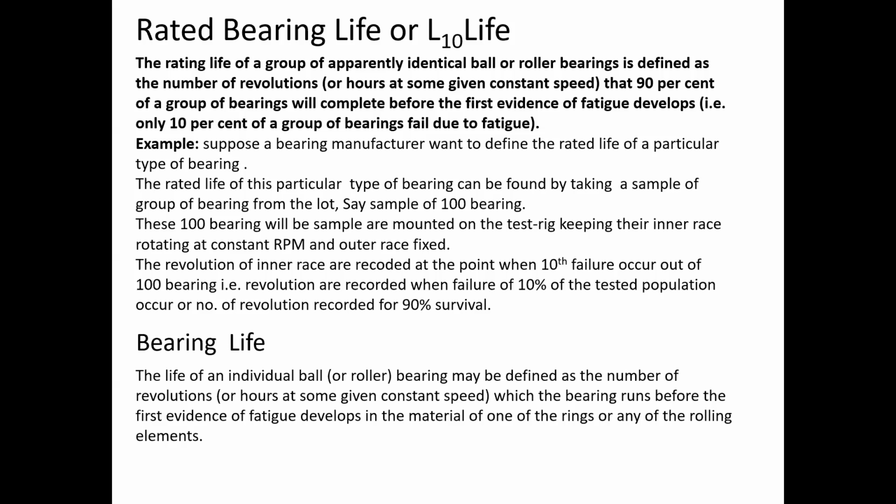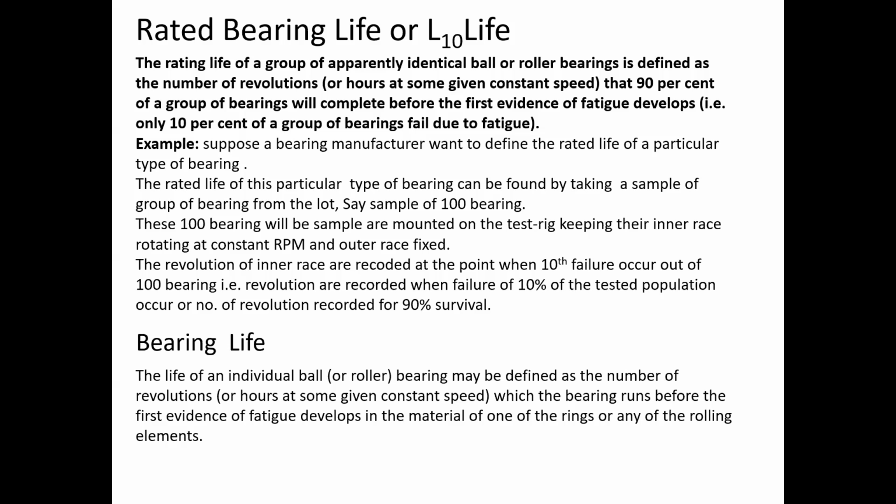If we have a bearing from that group, we can say this bearing has a 90% probability of survival for that number of revolutions. It is the chance that the bearing will complete that many revolutions is 90%. If you want to define the single bearing life, it is very easy. The number of cycles completed by the bearing before the first evidence of fatigue failure is termed the bearing life.